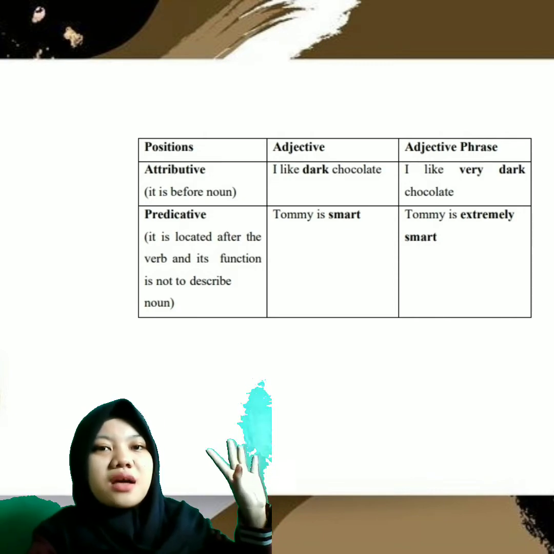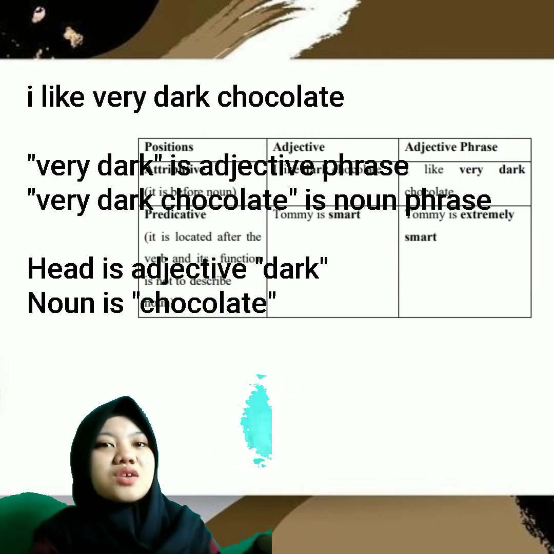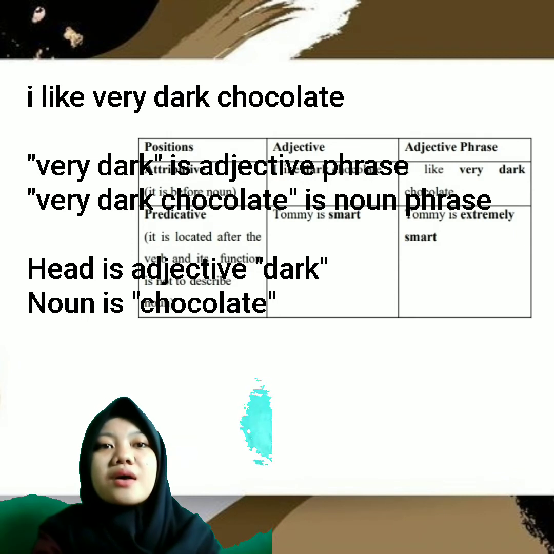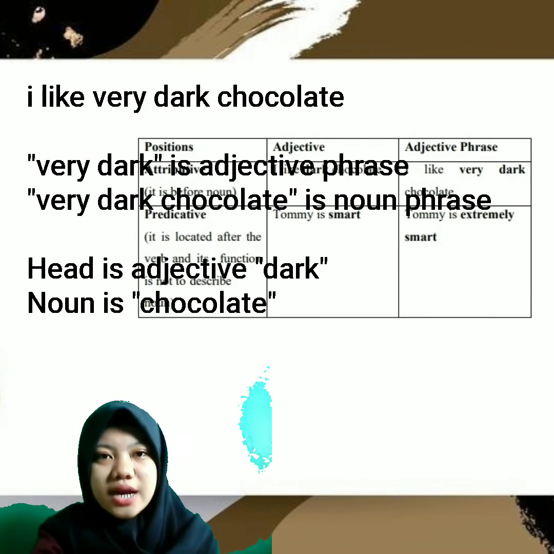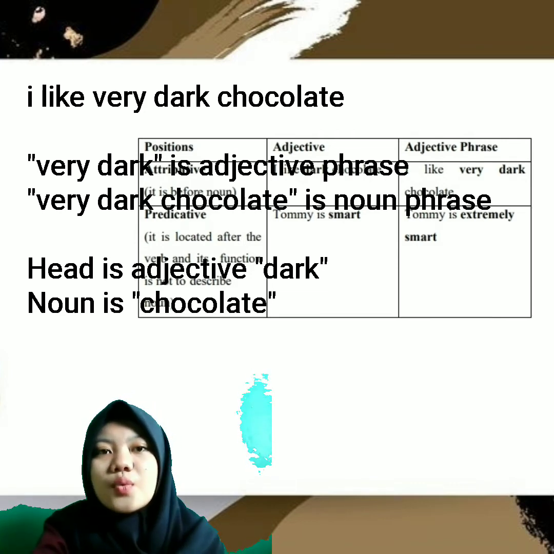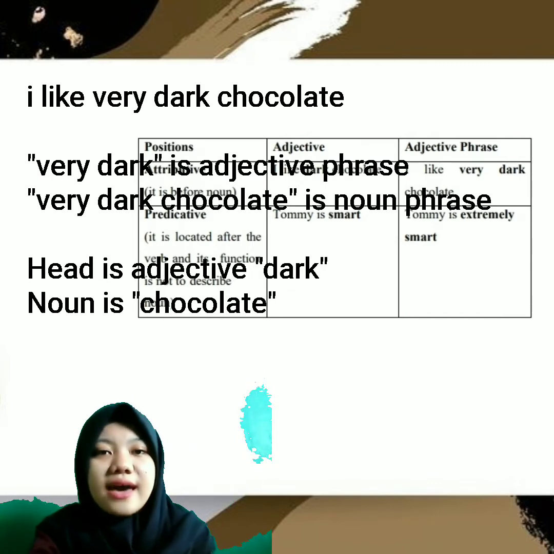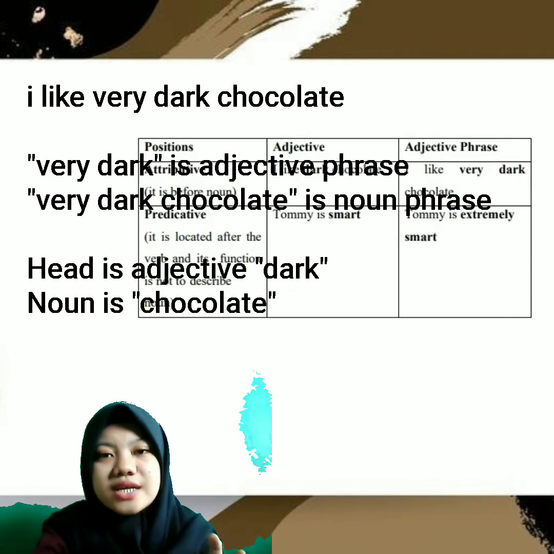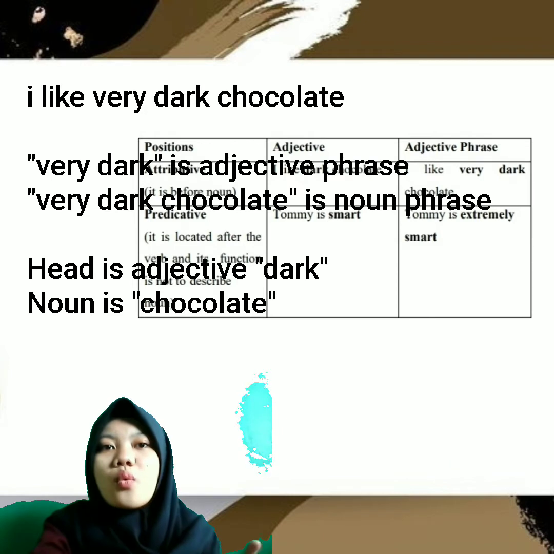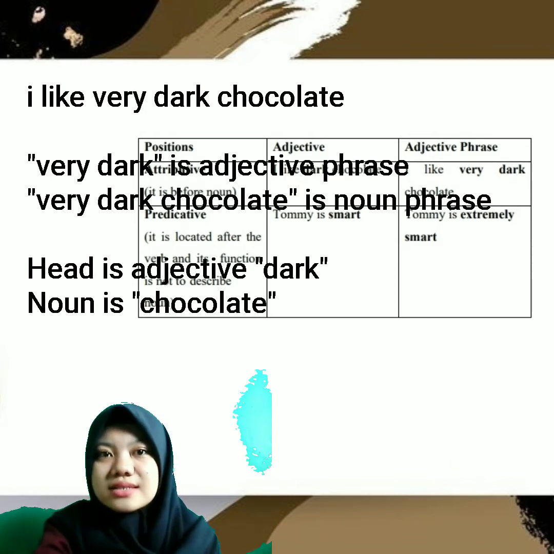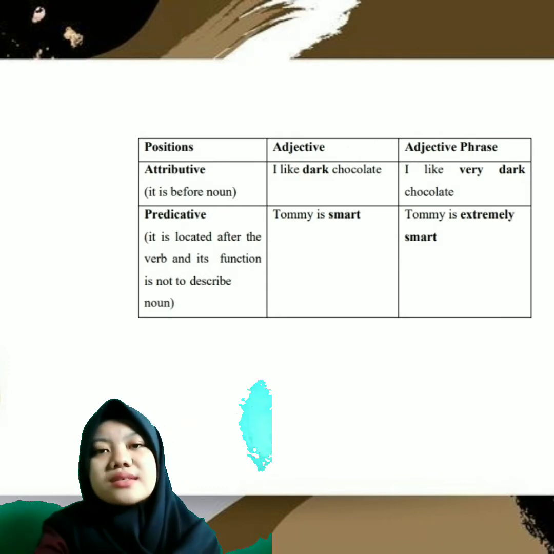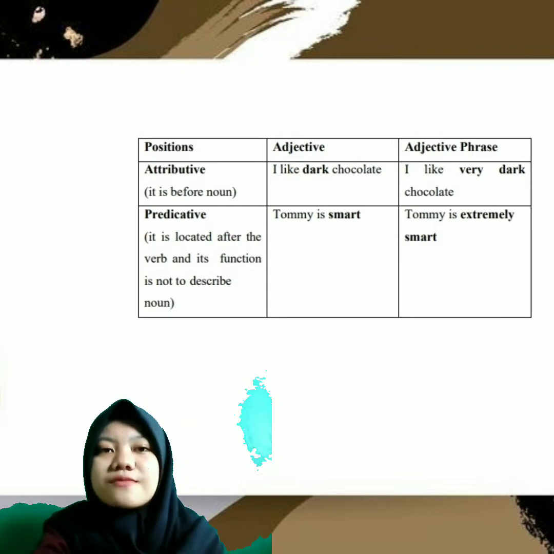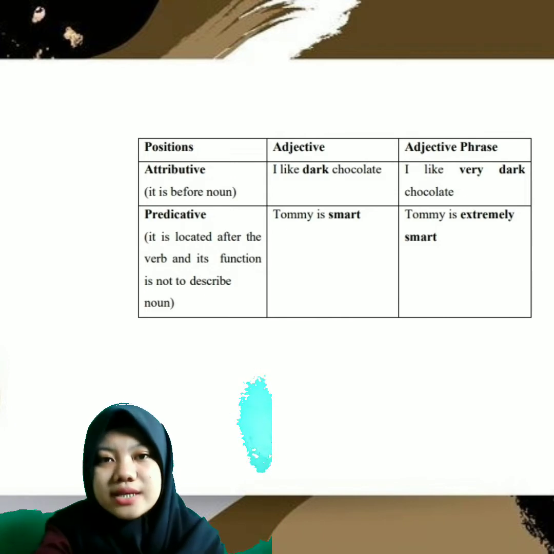The sentence in the table is I like very dark chocolates. Very dark is an adjective phrase, while very dark chocolates is a noun phrase. To tell the difference, we need to focus on the head. The head of the adjective phrase is dark, while the head of the noun phrase is chocolates. An adjective may be combined with modifiers, determiners, and or intensifier to form an adjective phrase.